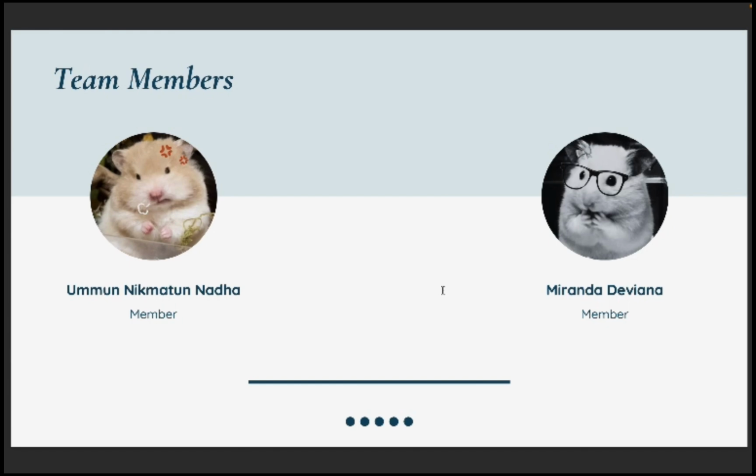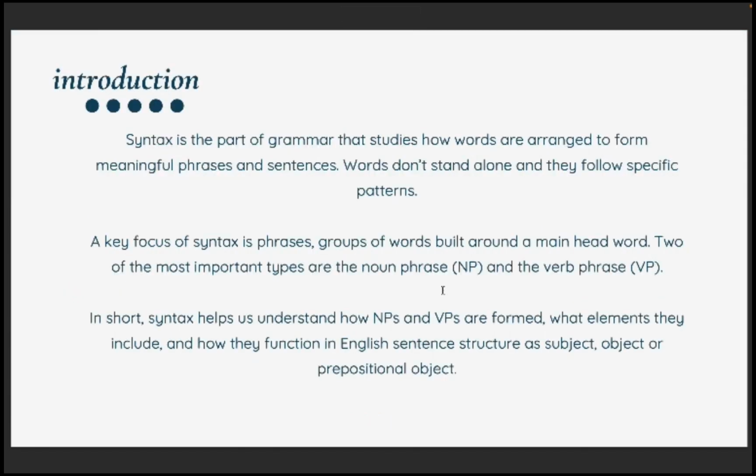And before we talk about noun phrase and verb phrase, we talk about syntax first. Syntax is the part of grammar that studies how words are arranged to form meaningful phrase and sentence. Words don't stand alone and they follow specific patterns. A key focus of syntax is phrase, groups of words around a main head word. Two of the most important types are the noun phrase and the verb phrase.